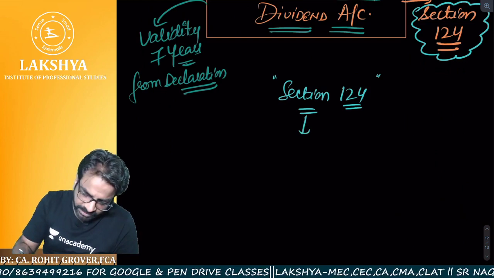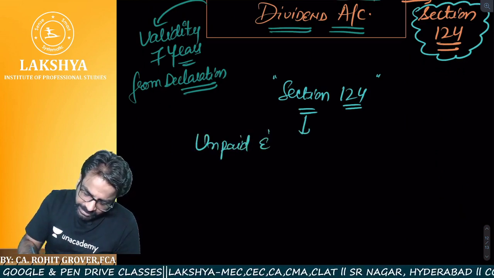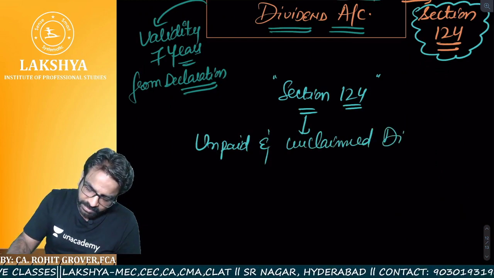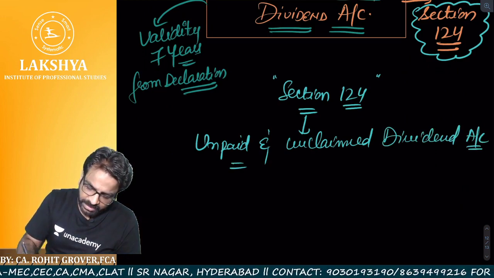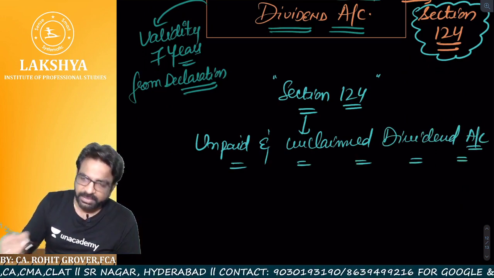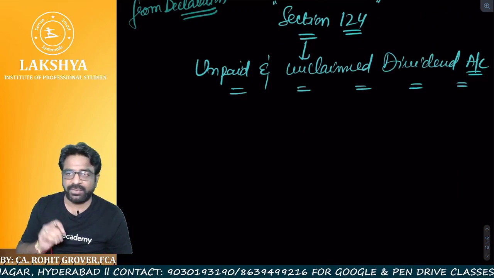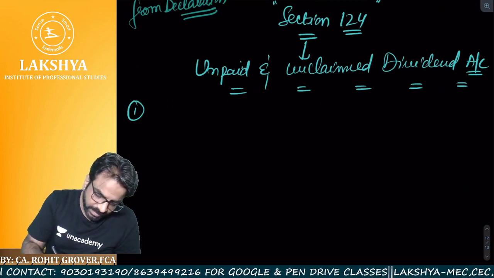Now, what is the name I told you? Unpaid and unclaimed dividend account. Now listen to this case very carefully. Sir, what is 124? Unpaid and unclaimed dividend account. Now listen. Point number 1.